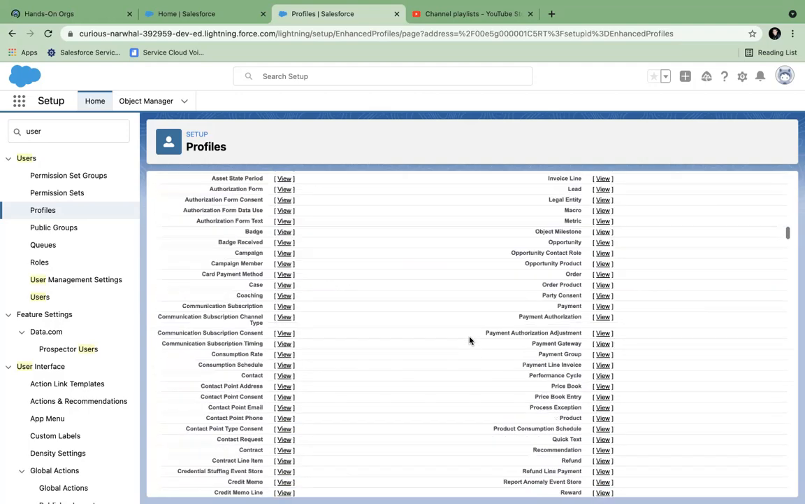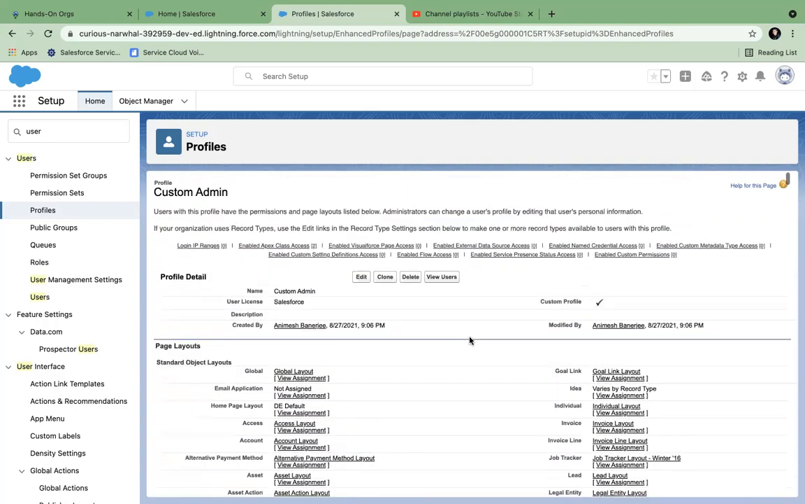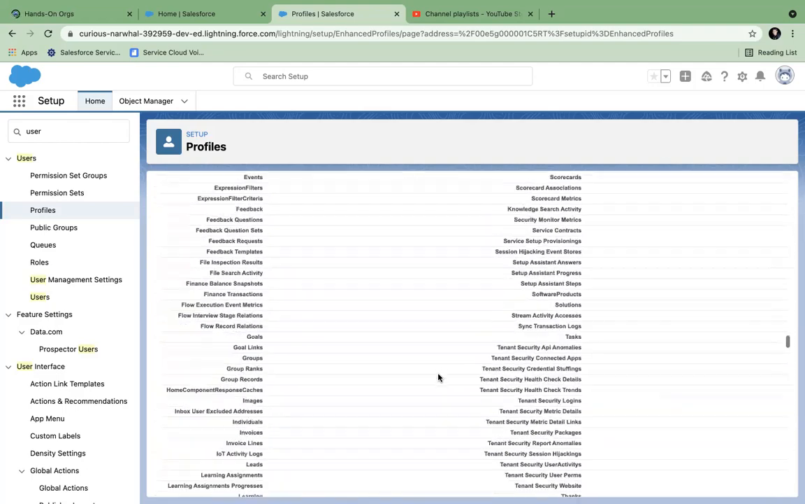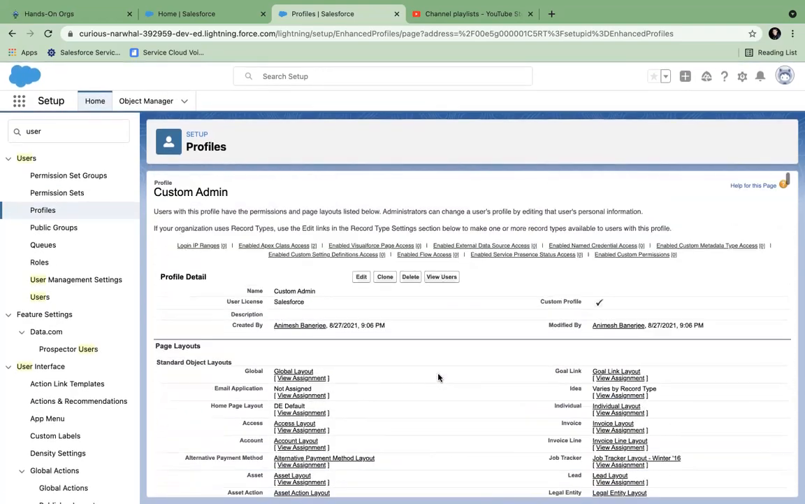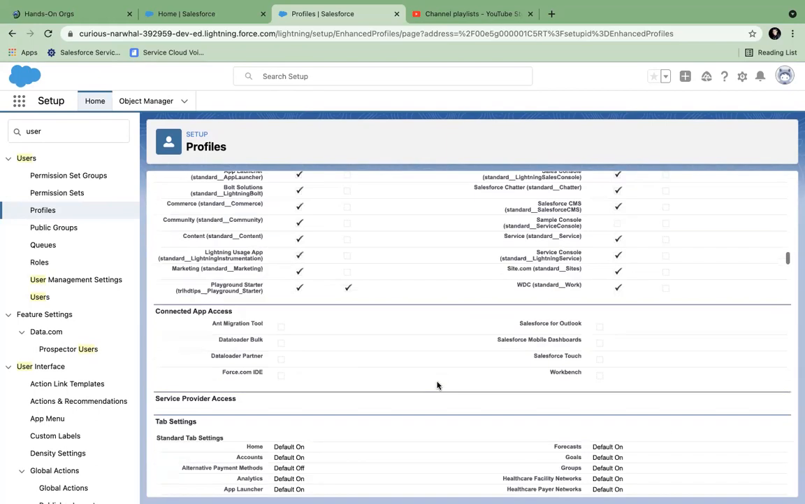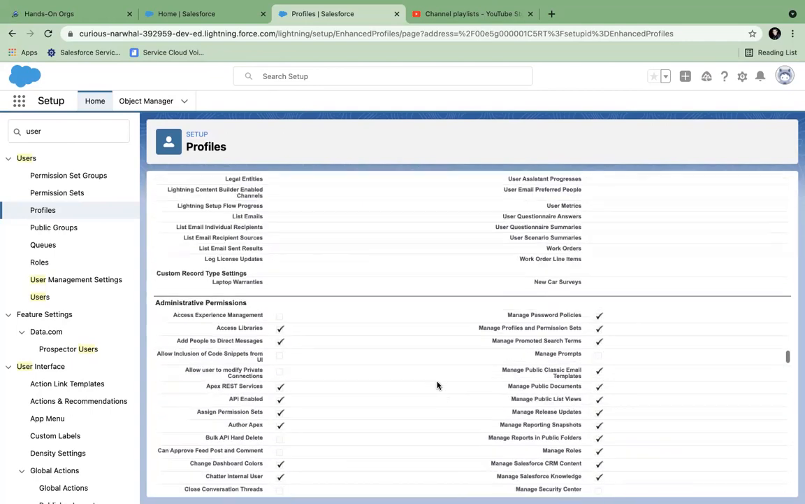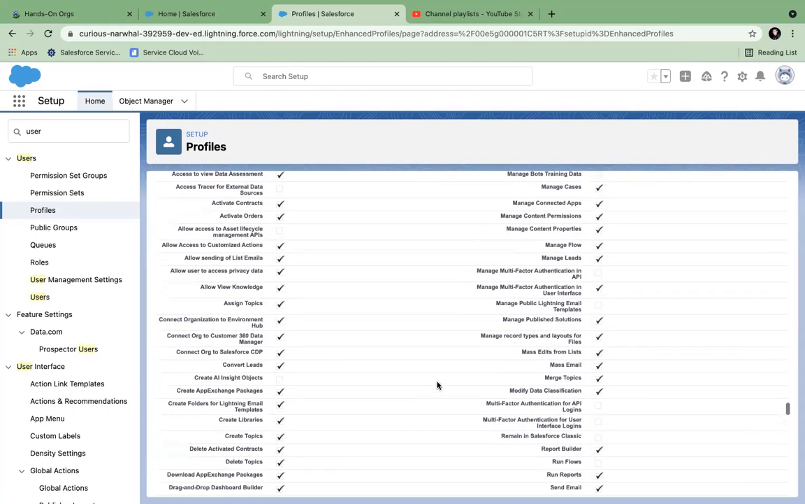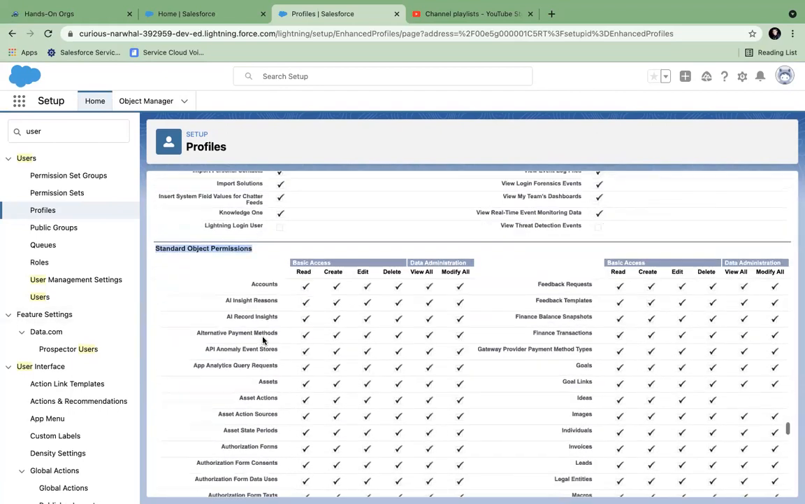it is not very difficult, but it is a big page to configure. All the permissions of the application are provided using profiles. And then of course you have additional permissions you can provide using permission sets. So here you can see, for every object, standard object permissions are there.